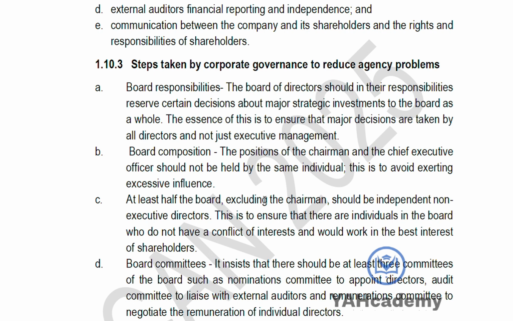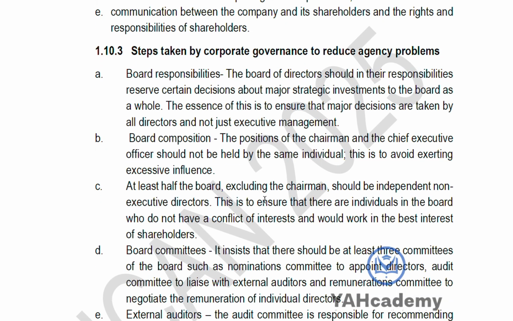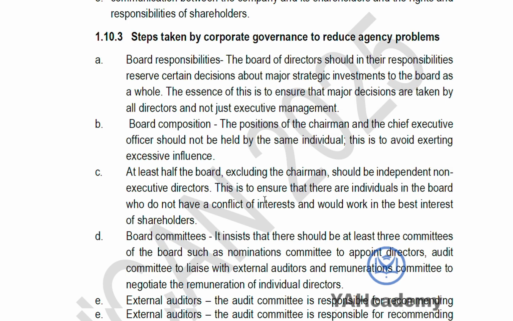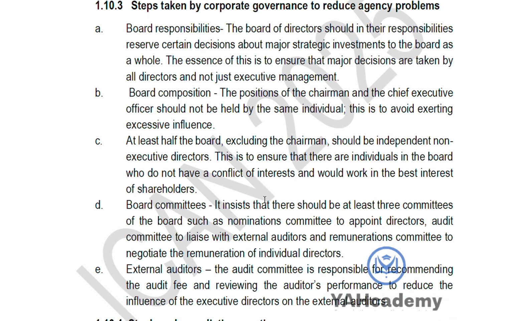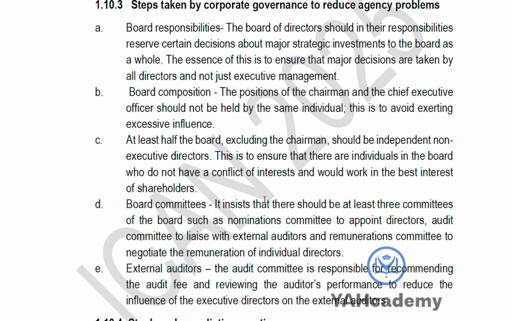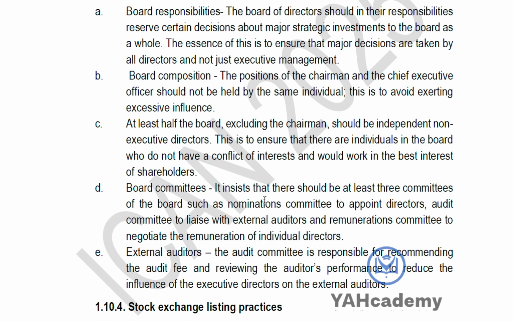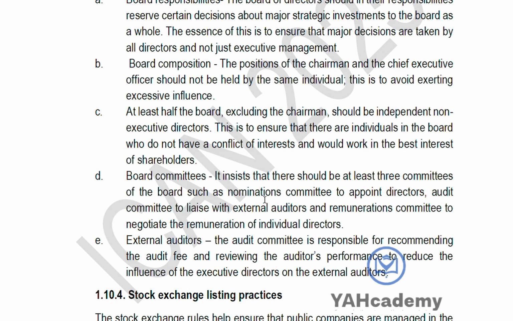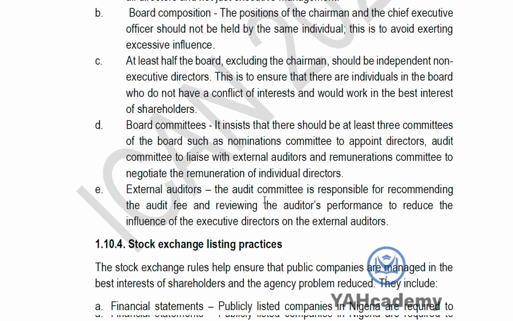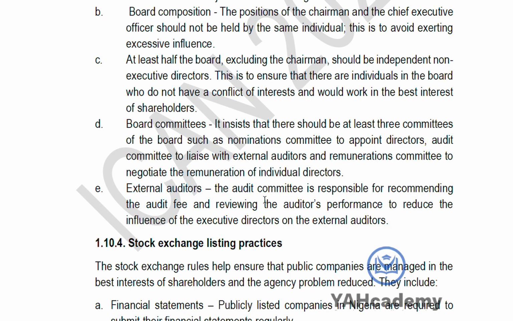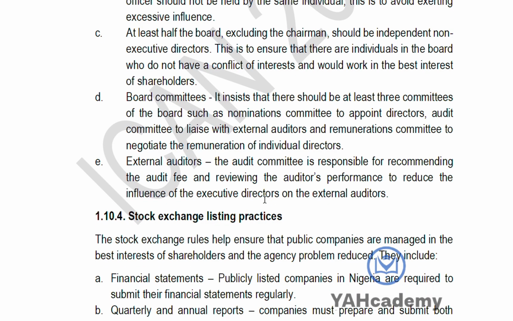Then board composition, you want to have a chairman separate from your CEO so that the person will not be putting influence on the board. Then you should have independent non-executive directors, those people that will act in the best interest of the shareholders. They are not part of the day-to-day running of the organization. Then board committees, having at least three committees, like your nomination committee, those people that will appoint your directors. You have your audit committee, those people that will liaise with external auditors. Then the remuneration committee, those people that will negotiate remuneration for individual directors.